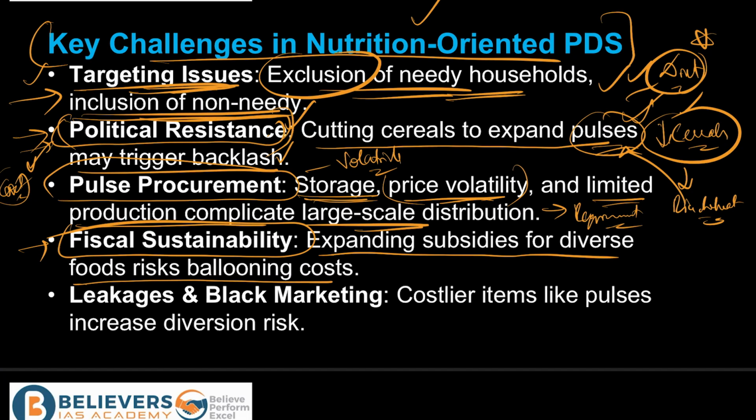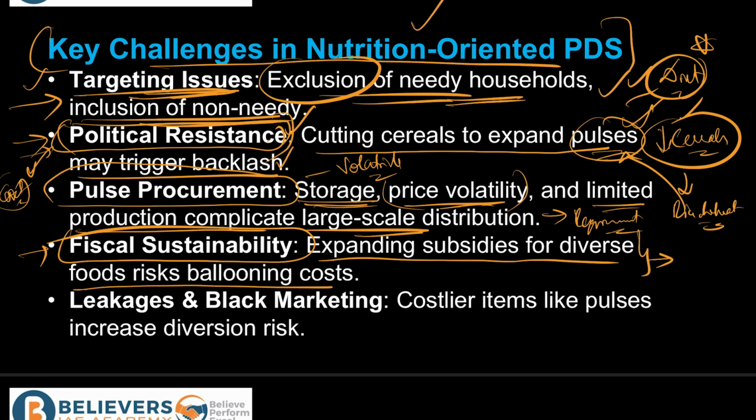The government is trying its best to make sure that it is using its revenue resources to the best to address all those important sections. And now the same money, if it is getting diverted to procure or give subsidies to more pulses, or to give you more nutritionally rich food, now the problem with the fiscal deficit will even widen, right? The government's fiscal deficit will even widen. So this is also one of the important problems.